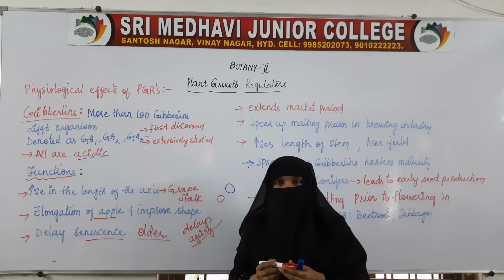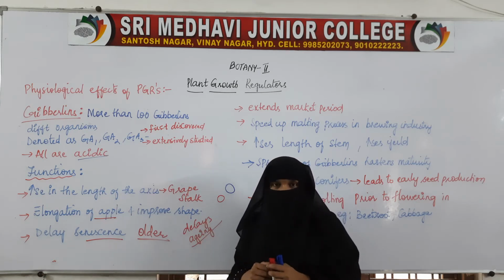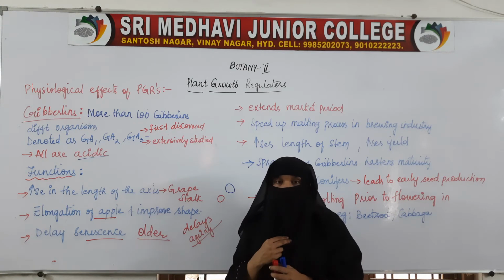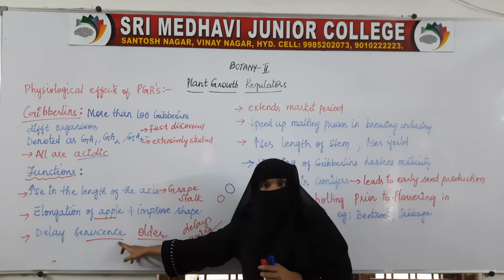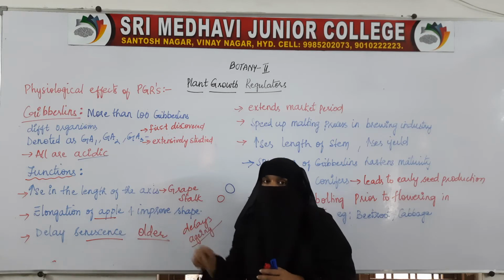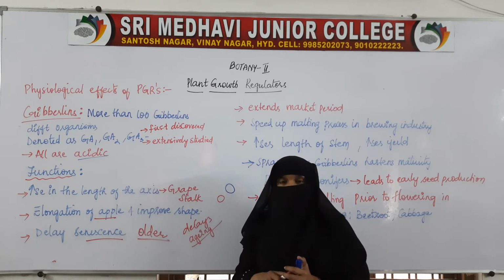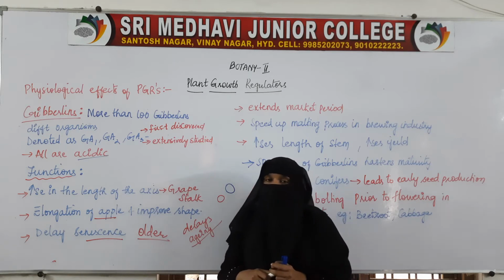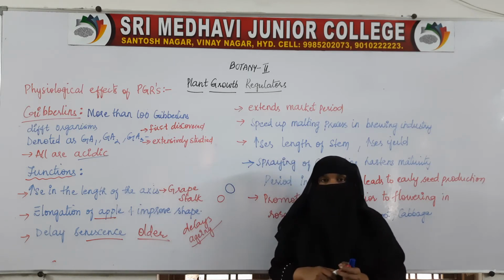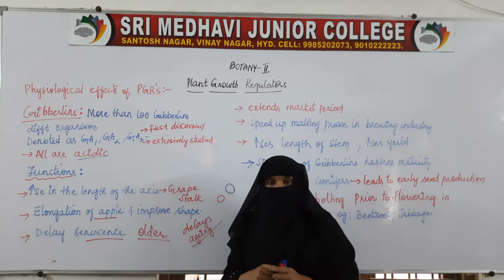Instead of becoming old in 2 months, it will take 2.5 months. So it delays the aging process, that is, it delays senescence. The gibberellins help in delaying senescence. Senescence is nothing but growing older. So when you spray gibberellic acid on the plants, the age of the plant will increase.